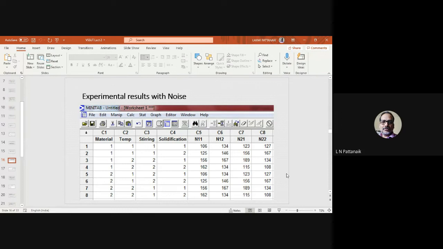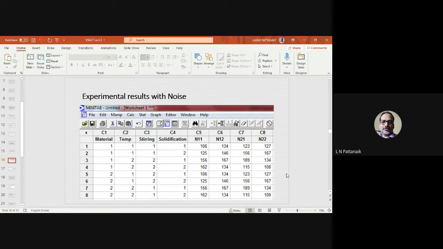We have used 2 levels for these 4 factors, and we want to change the noise, as I said, purposely or intentionally for this experiment, and we are trying to see what is the effect of the noise on the response. So look at this table carefully.